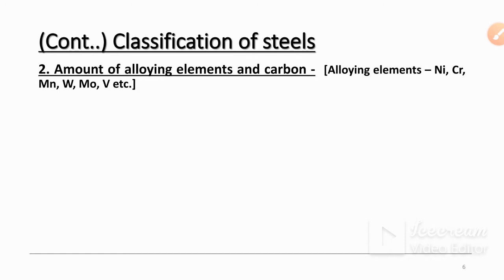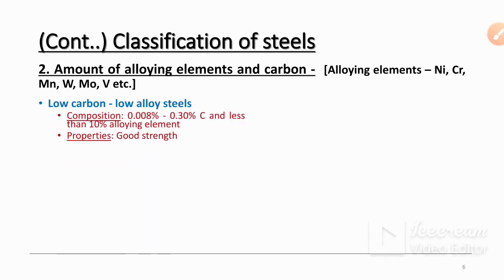So alloying elements are nickel, chromium, manganese, tungsten, molybdenum, vanadium. Okay, so low carbon, low alloy steel is the first type. The composition is 0.008% to 0.30% of carbon and less than 10% of alloying element.